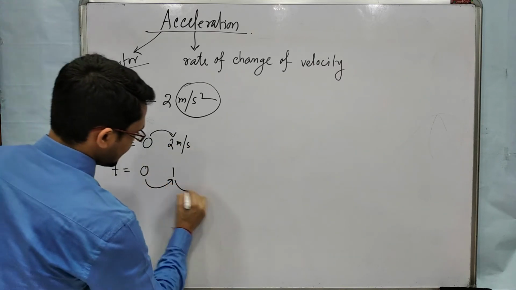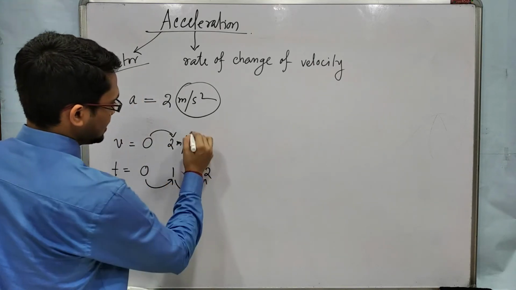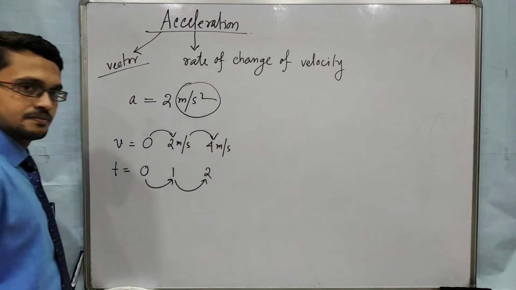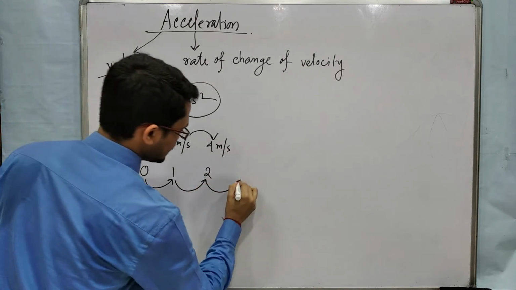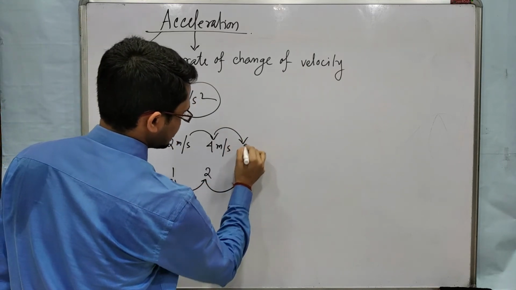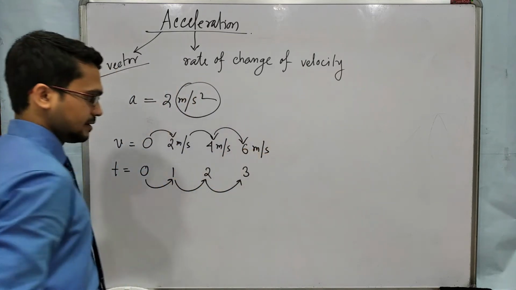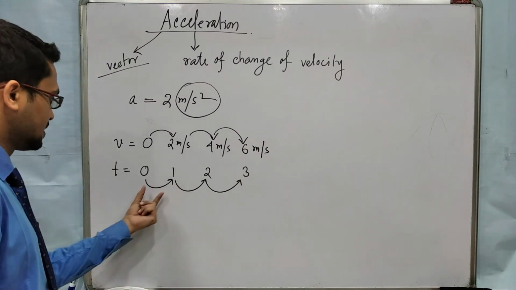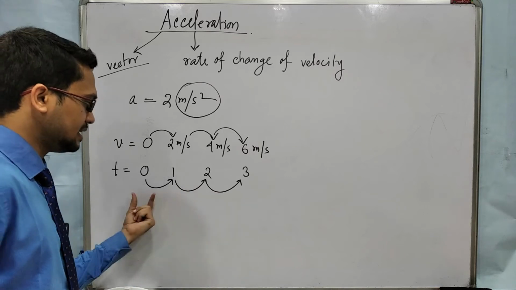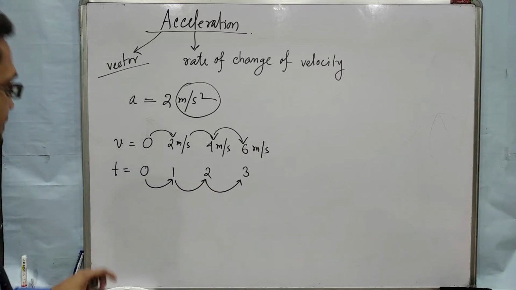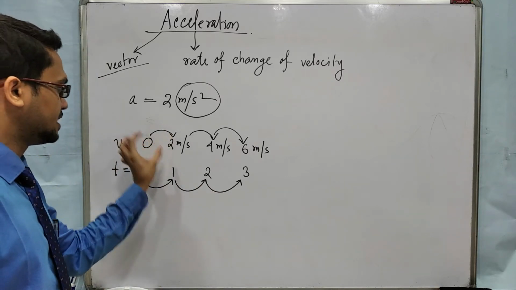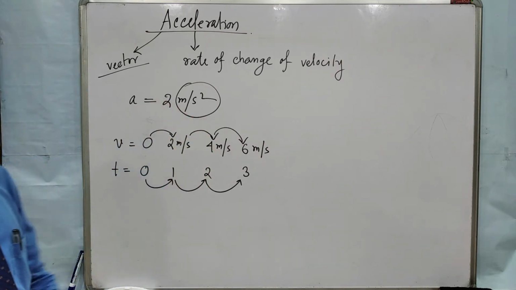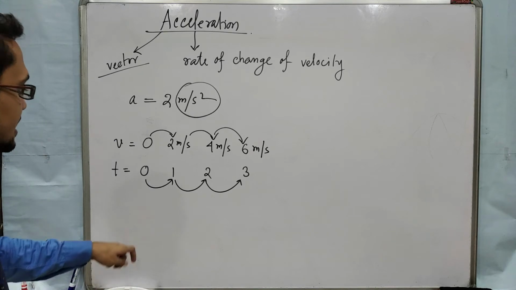At t equal to 2 second, velocity will be 4 meter per second. At t equal to 3 second, velocity will be 6 meter per second. So in each equal interval of time, the velocity of that moving object is increasing by 2 meter per second. That is the feeling you have to understand.